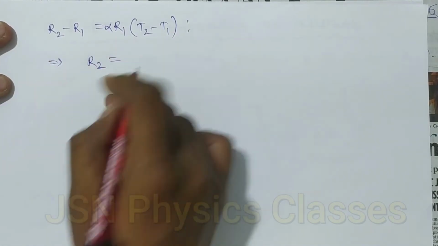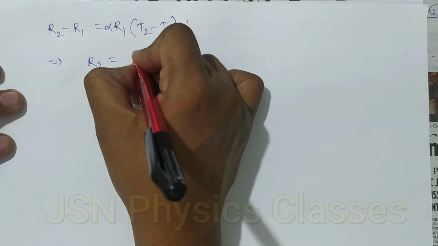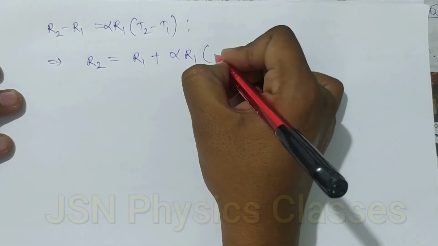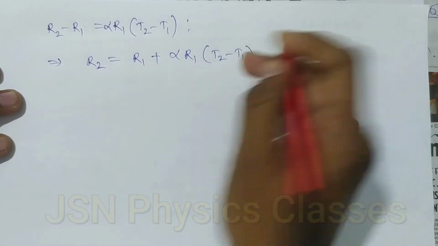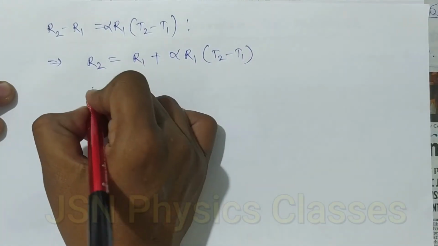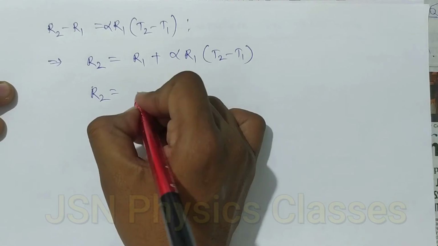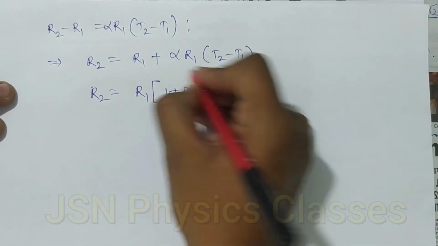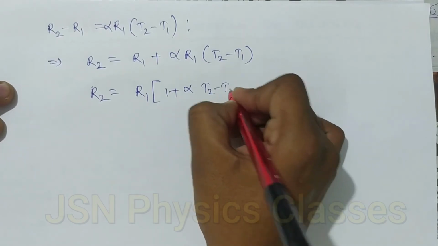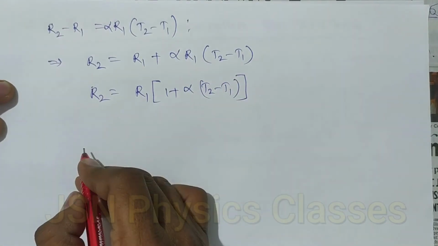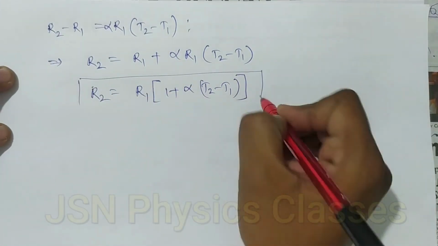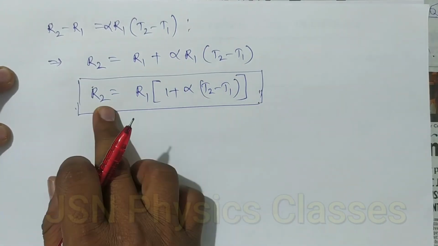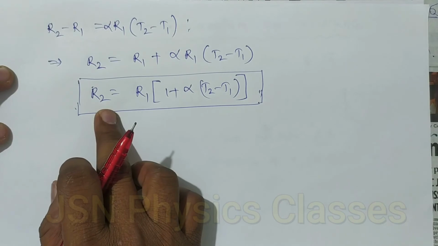So R2 is equal to R1 plus alpha R1 into T2 minus T1. Again, R2 is equal to, take out R1 as common, R1 into 1 plus alpha into T2 minus T1. Now this is the relation between temperature and resistance.